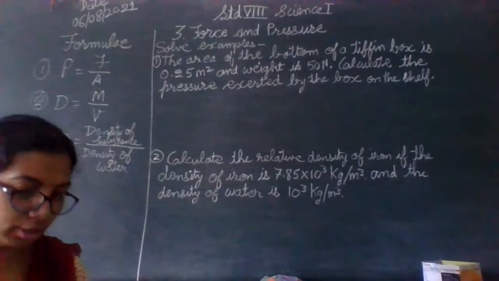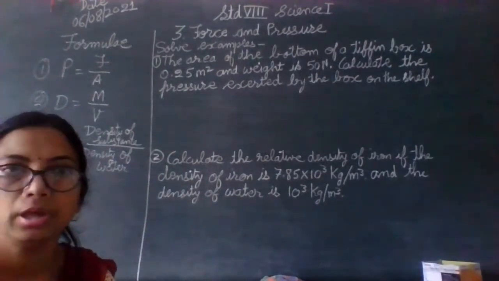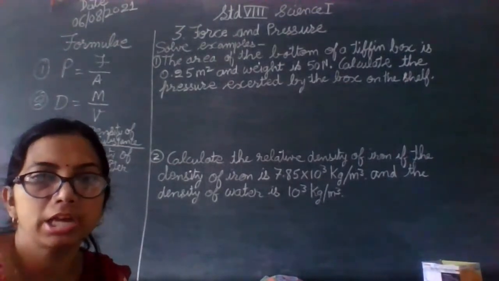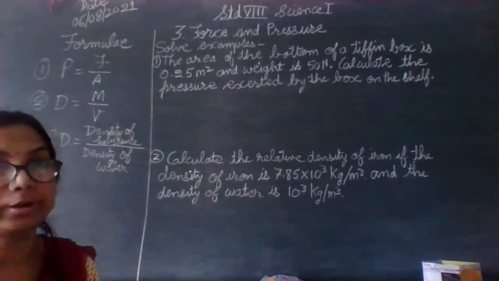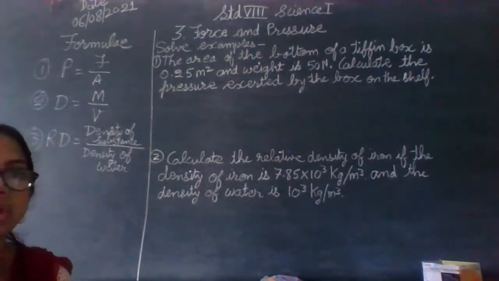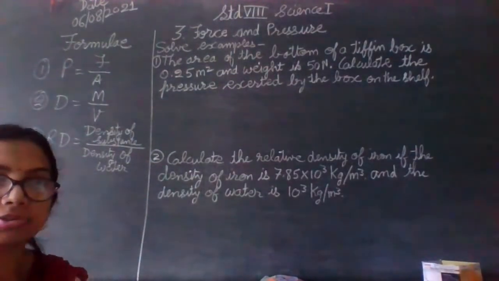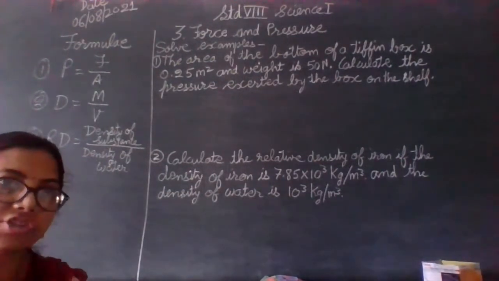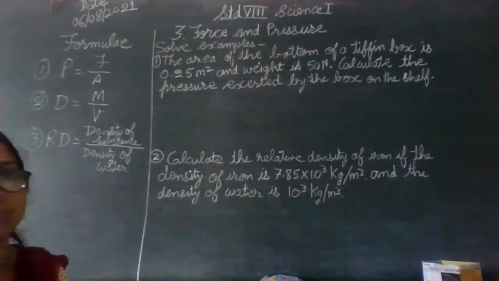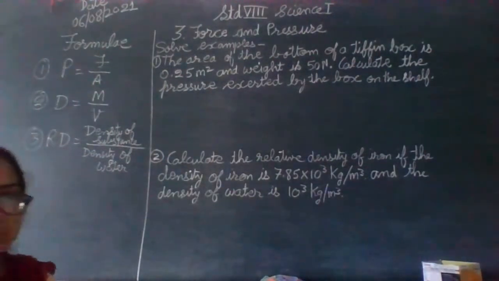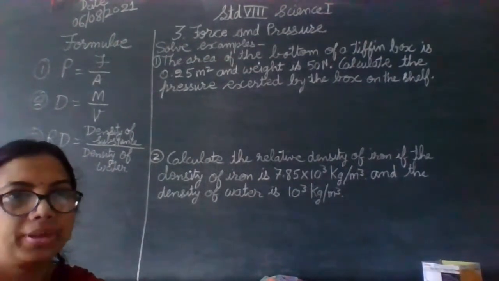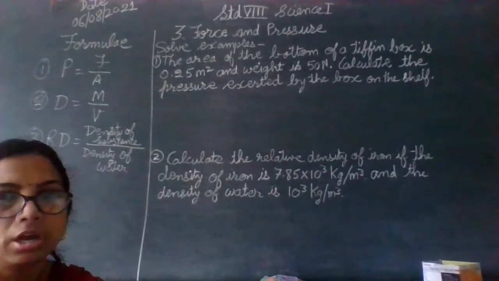Hello friends. So today in this chapter, force and pressure, we are coming to the last step and we are going to try to solve certain problems which are solved on the basis of the formulas that we have studied in this chapter. We have seen what pressure is and how pressure is related to force and area. Therefore, we got the formula P is equal to force upon the area on which the force is being applied.